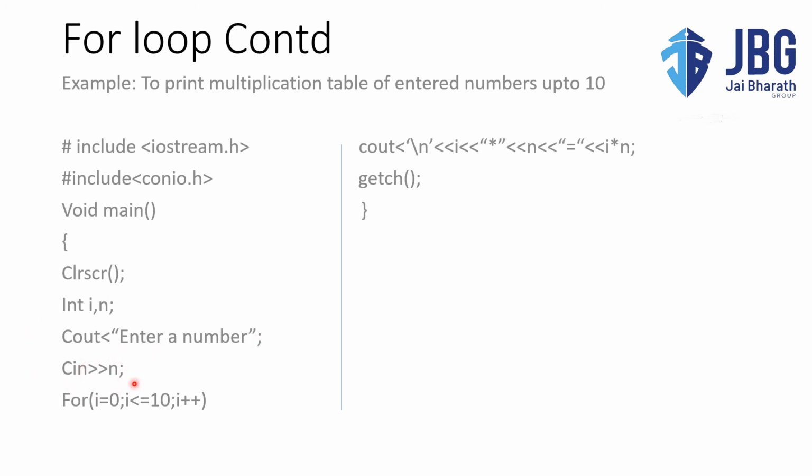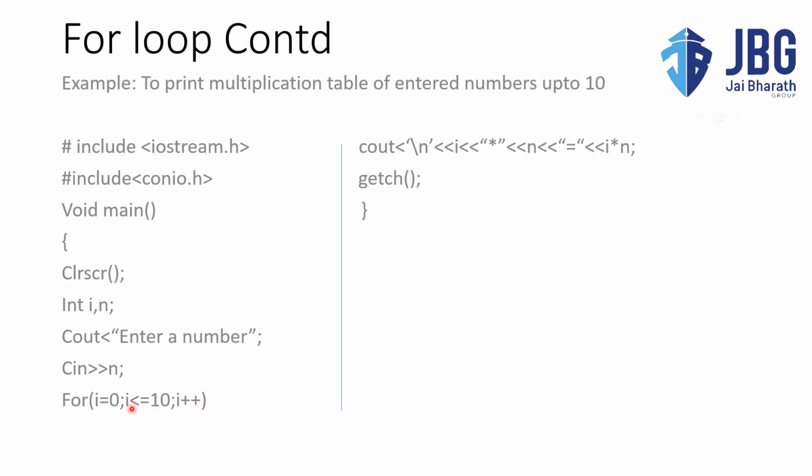Then we are checking the number via a for loop. First is for i equal to 0, i less than or equal to 10, i plus plus. First we are initializing i as 0, then we are checking whether i is less than or equal to 10, then we are updating i as i plus plus.